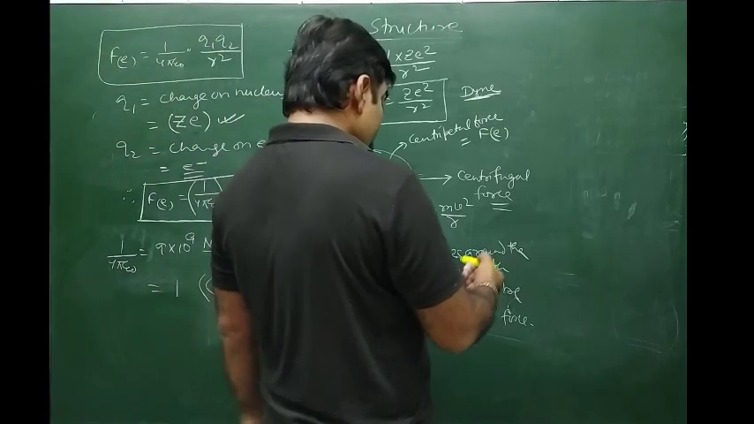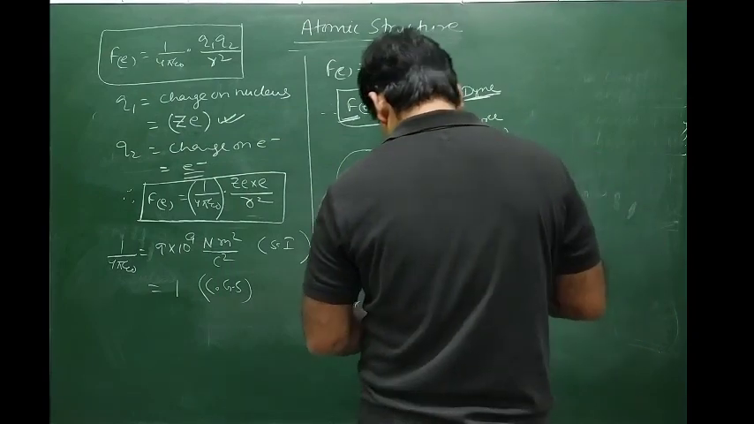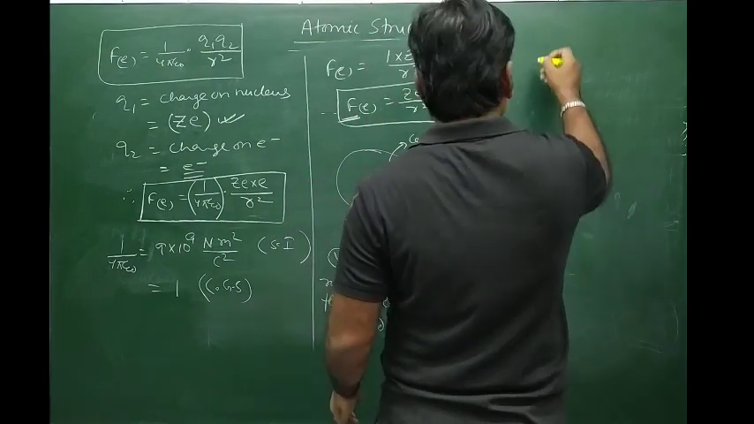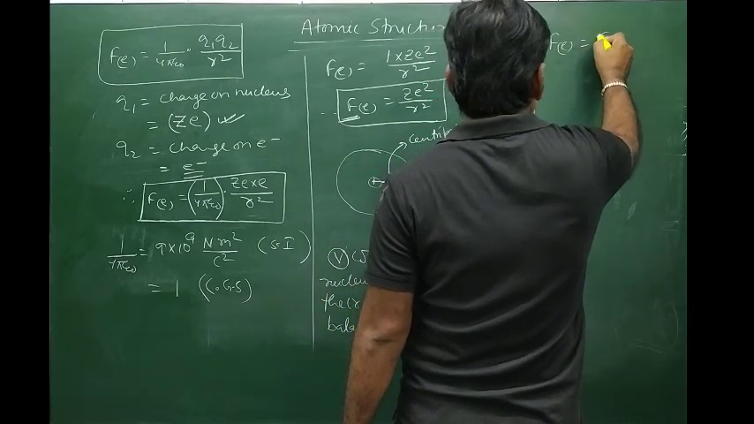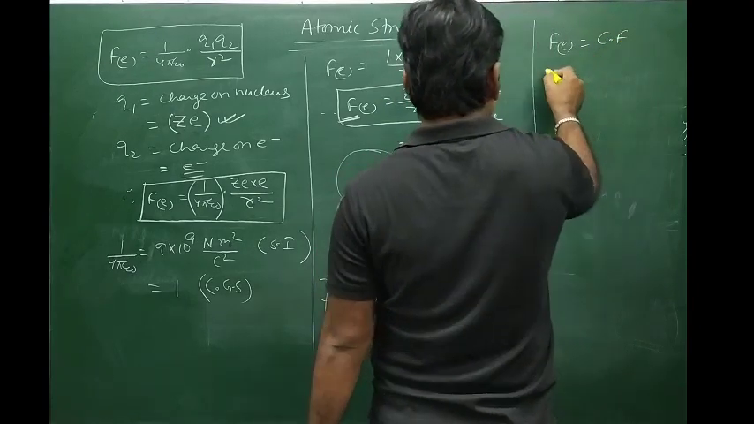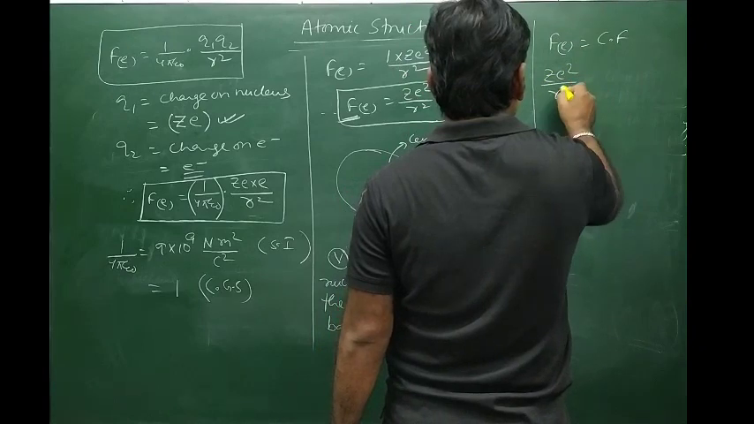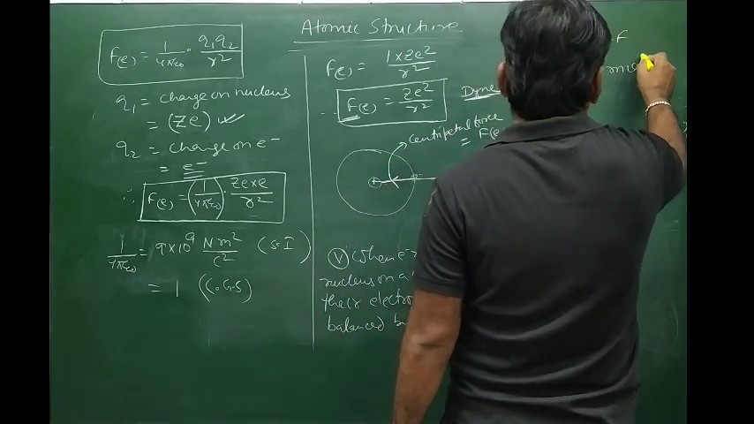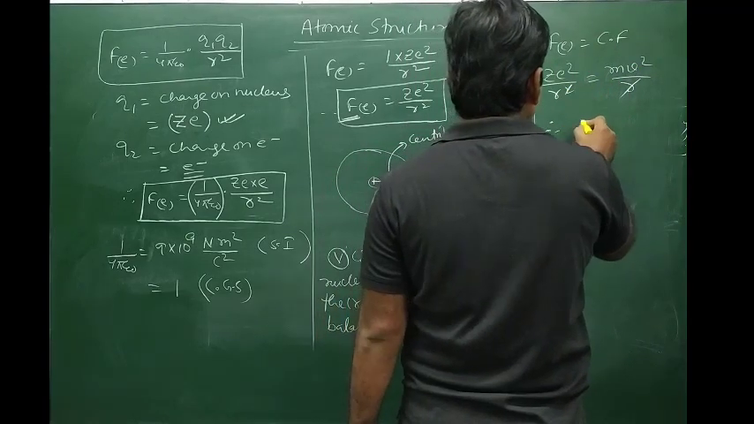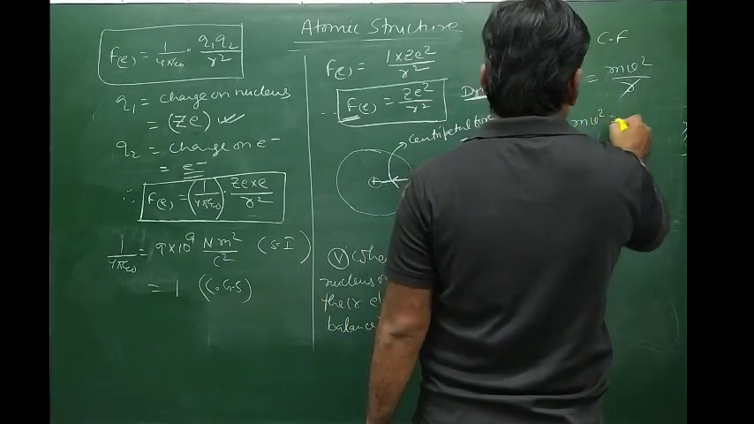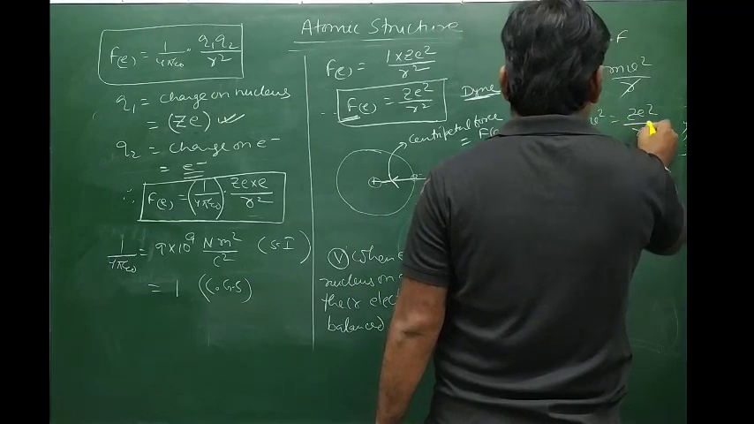Alright, so what we can say, this is what CF is, that is Fe is equal to CF. Fe is what? Ze square by r square. CF is mv square by r. The r and square is cancelled. Therefore, we can say mv square is equal to Ze square by r.